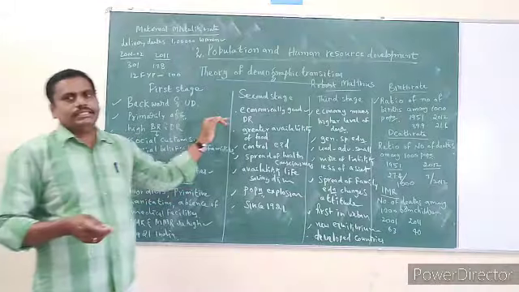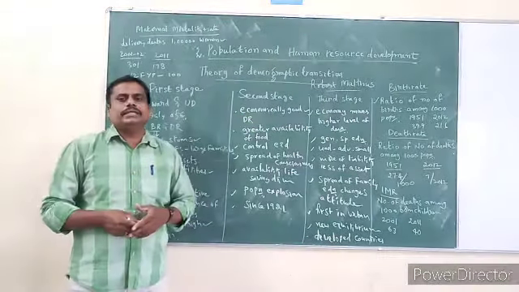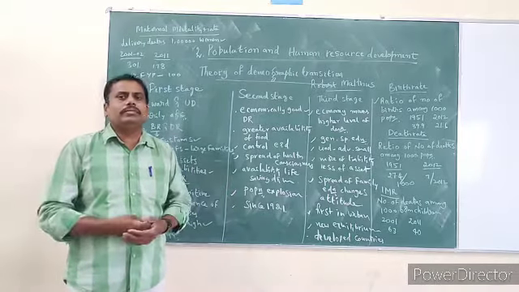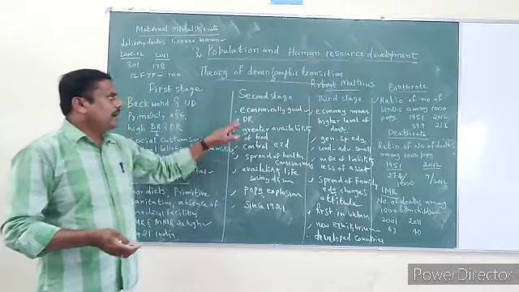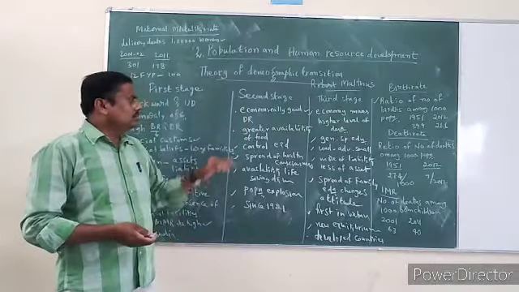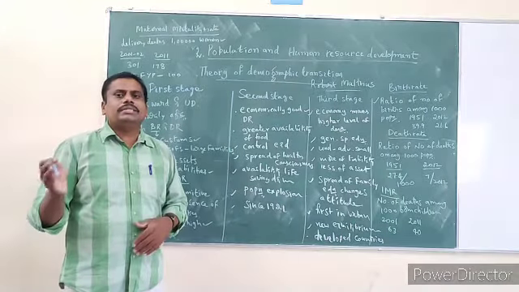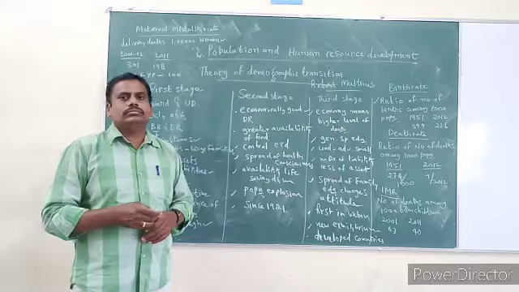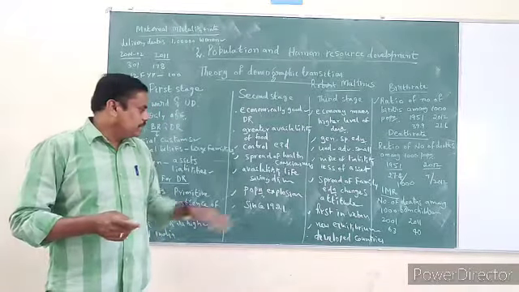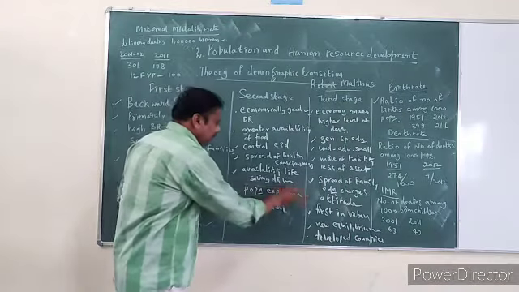Now coming to the second stage. In the second stage, all the countries are economically good. That means they have got sources of income. In the second stage, you can see that death rates come down, birth rates continue to rise. Because of that reason, you can find population explosion, which is very important.